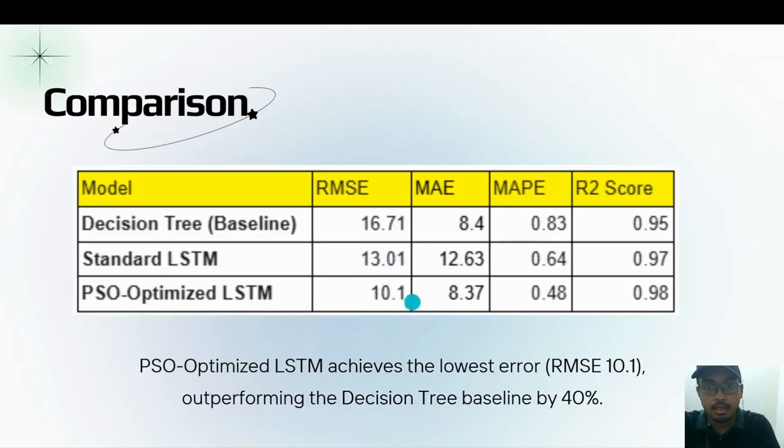But as is obvious, the best model is the PSO optimized LSTM with RMSE of only 10.1. It achieved the lowest RMSE, a 22% reduction in error from the standard LSTM and a 40% reduction from the decision tree. This proves the effectiveness of using a hybrid approach.